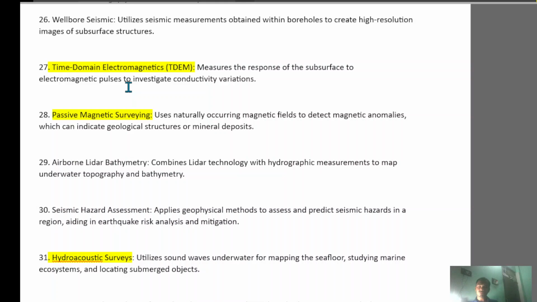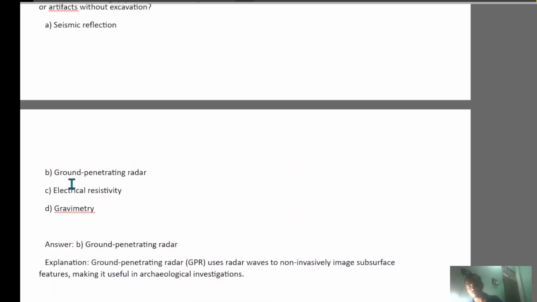Next, what geophysical method is used to detect buried archaeological features like ancient walls or artifacts without excavation? Option A seismic reflection, option B ground penetrating radar, option C electrical resistivity, option D gravimetry. So the right option is B, ground penetrating radar. Next, in geophysics, what does the term gravimetry refer to? Option A measurement of electrical resistivity, option B measurement of gravitational force, option C measurement of seismic waves, option D measurement of rotation. The right option is B, the measurement of gravitational force, that is related to gravimetry.